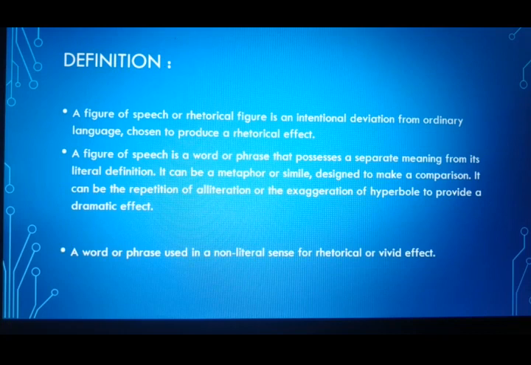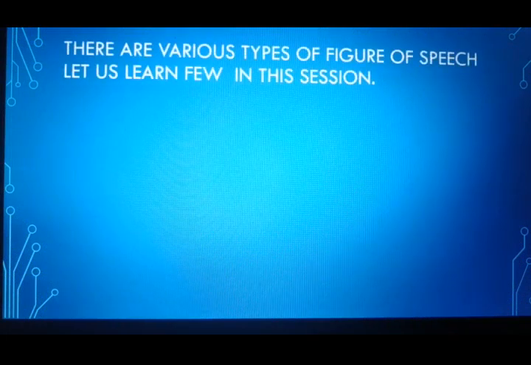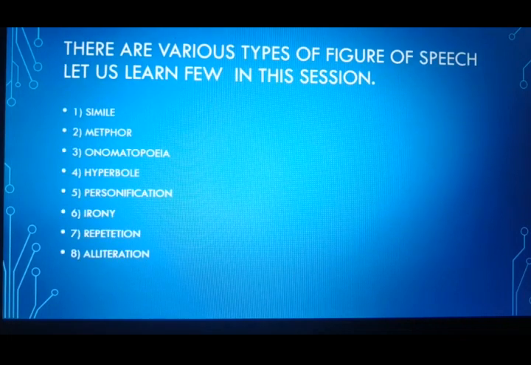So let us understand different types of figure of speech. There are many figures of speech, but we are going to understand a few of them because learning all together may create confusion. So in the first video, we are going to study a few figures of speech. There are 8 which we will be studying: simile, metaphor, onomatopoeia, hyperbole, personification, irony, repetition, alliteration. They are very easy to remember and very unique to understand also. Let us begin with the first figure of speech.